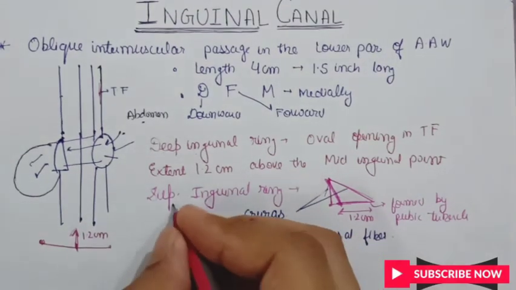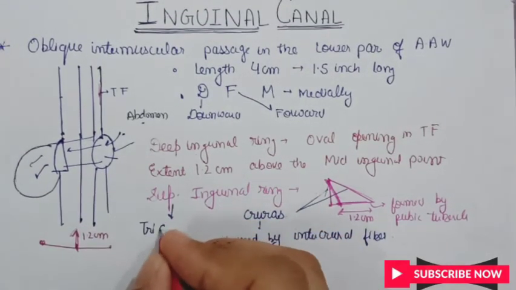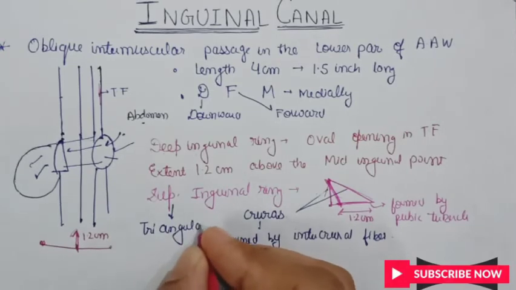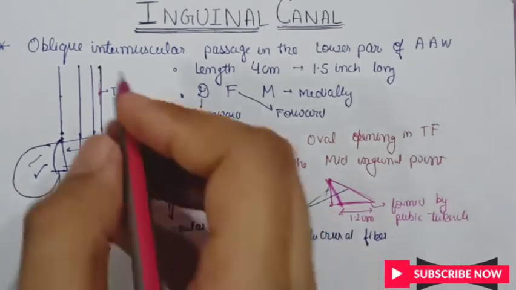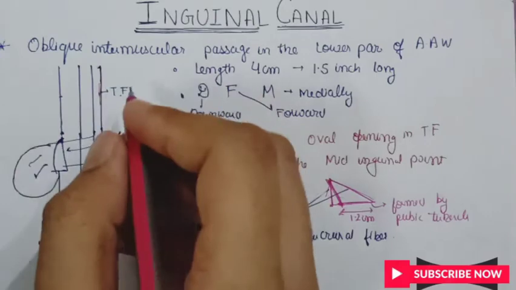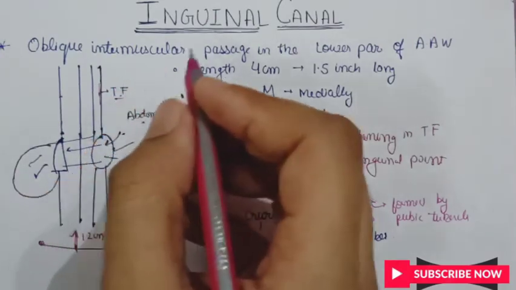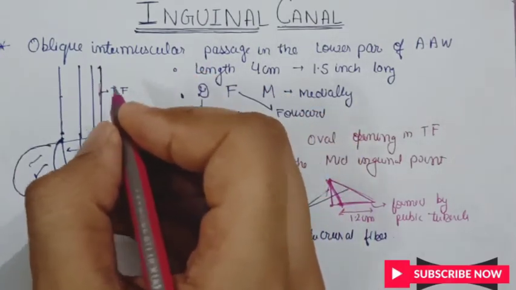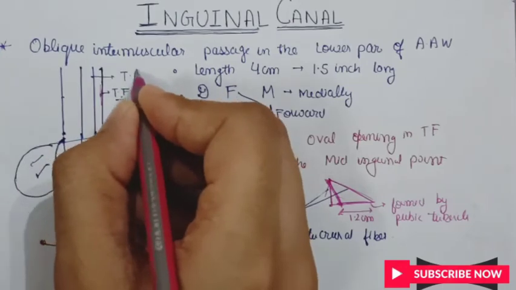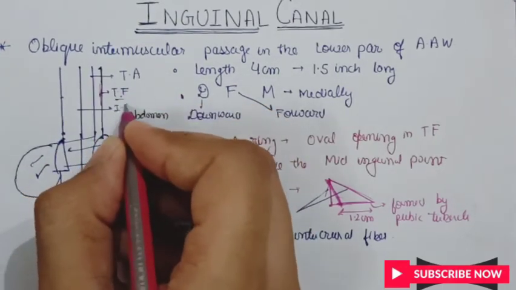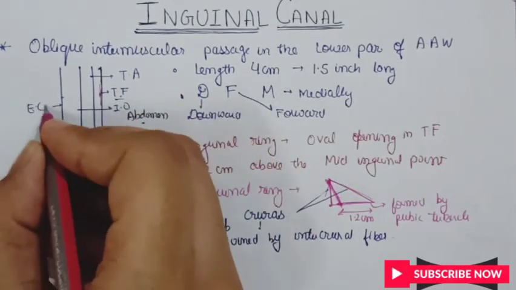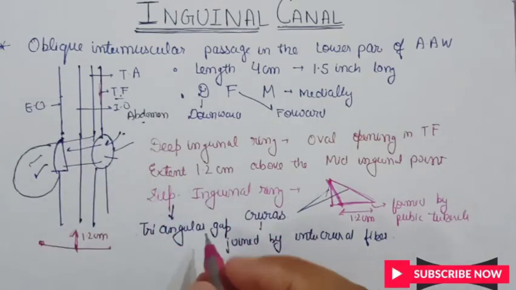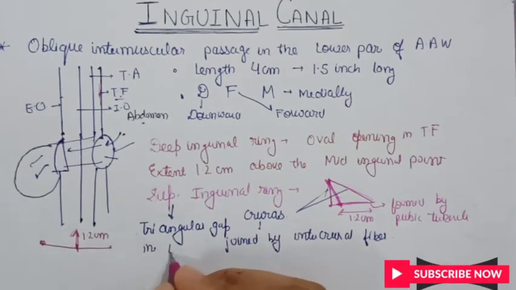It is a triangular gap in which muscle? The anterior abdominal wall is formed by the transversalis fascia, transverse abdominis, internal oblique and external oblique. The superficial inguinal ring is a triangular gap in the external oblique muscle.